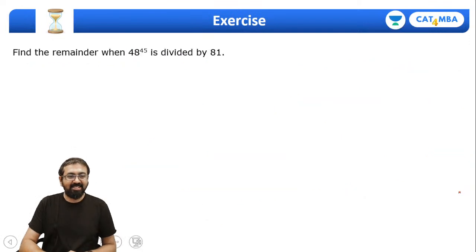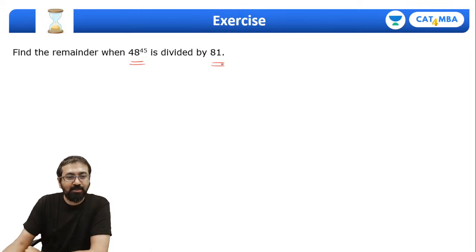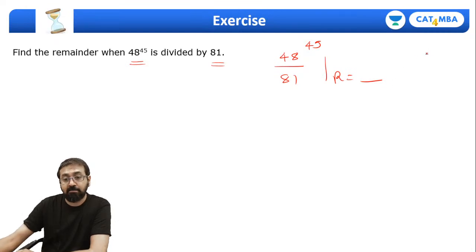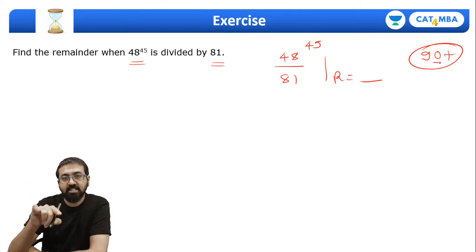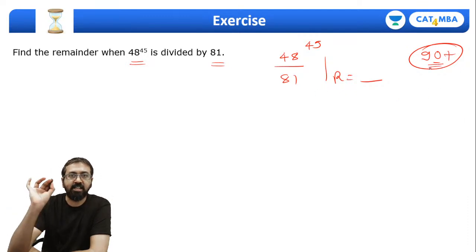Okay, great guys. Let me give you one more question. I want you to think about this. 48 raised to 45, divided by 81. Tell me what will be the remainder. If you can answer this question with the correct logic, I can bet you are going to get 90 plus percentile right away.